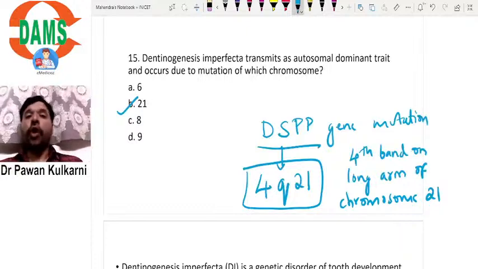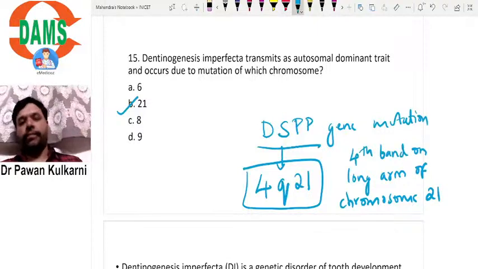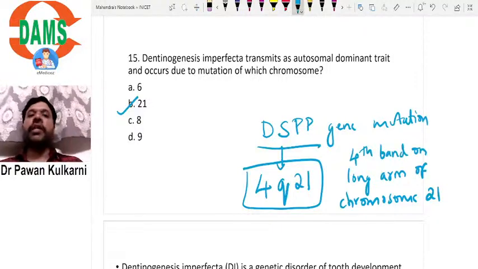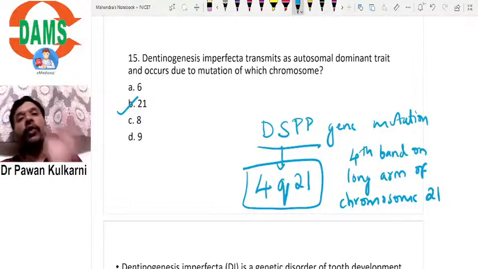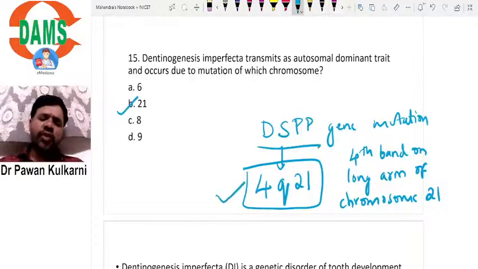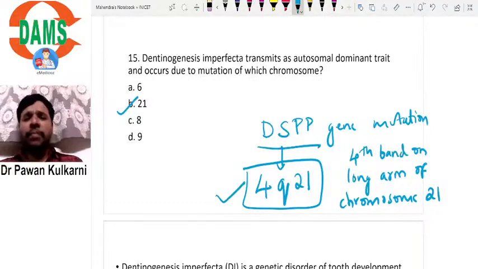Q is long arm. What does P stand for? P stands for short arm. So if I write 4p21, what is 4p21? 4p21 means 4th band on the short arm of chromosome number 21. But the DSPP gene is seen on 4q21, that is the 4th band on the long arm of chromosome number 21. Instead of asking something so complicated, they have simplified it: which chromosome number? That is 21.